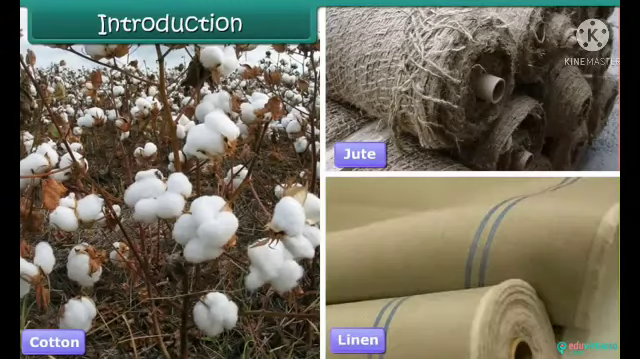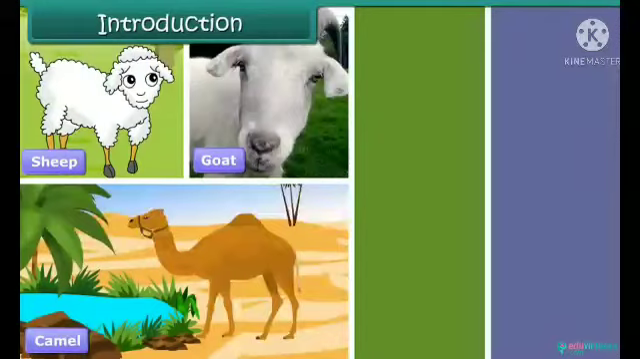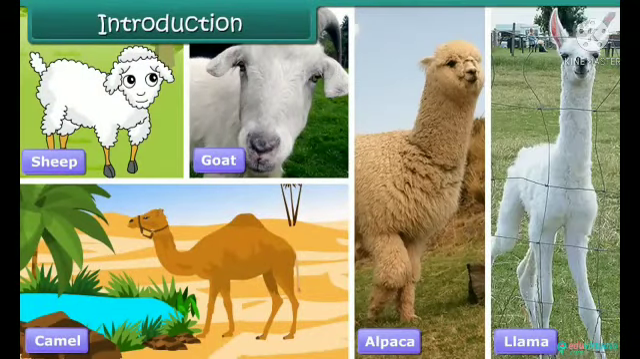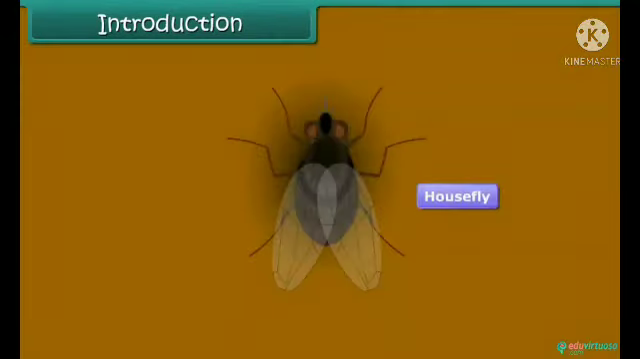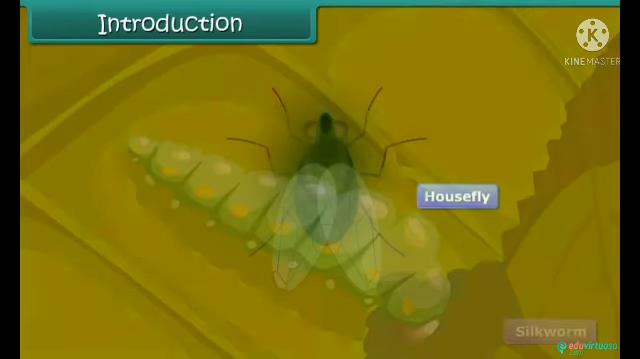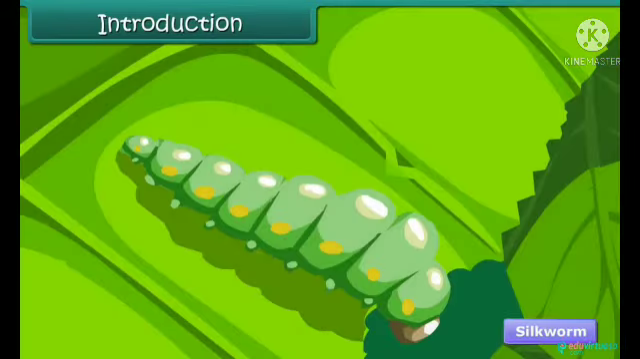Some familiar plants that yield fiber are cotton, jute and linen. Some well-known animals that yield fiber are sheep, goat, camel, alpaca and llama. If we treat insects as different from animals, then the silkworm can be classified as an insect source of fiber.